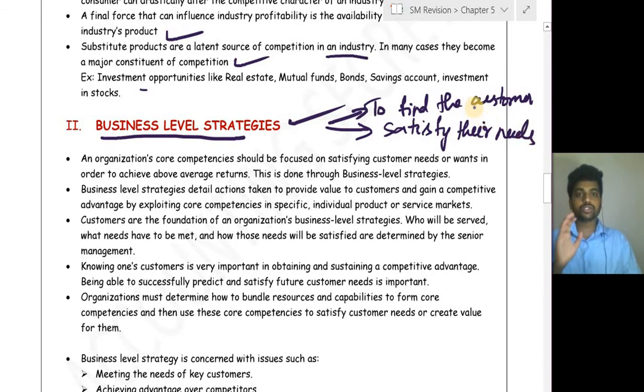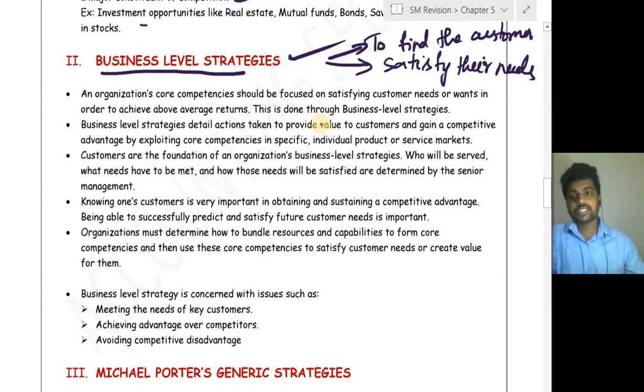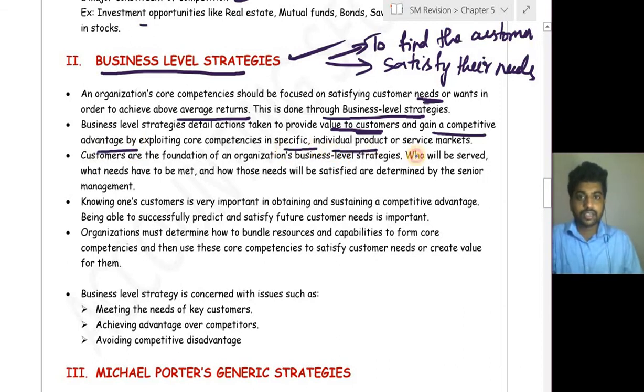And the next objective is to satisfy the needs of their customer, because of which it will satisfy even the organization's objective. An organization's core competency should be focused on satisfying customer needs or wants in order to achieve above average returns. This is done through business level strategies. Business level strategies detail the actions taken to provide value to the customer and gain a competitive advantage by exploiting the core competencies in a specific individual product or service market.